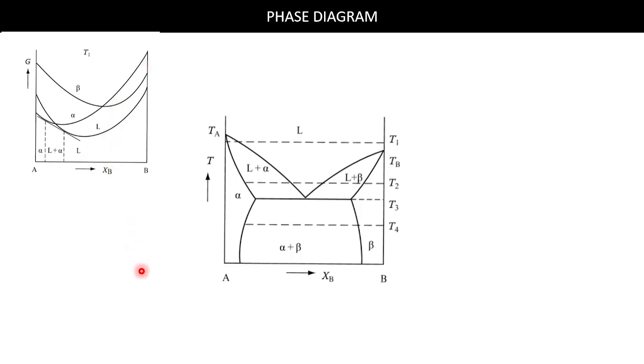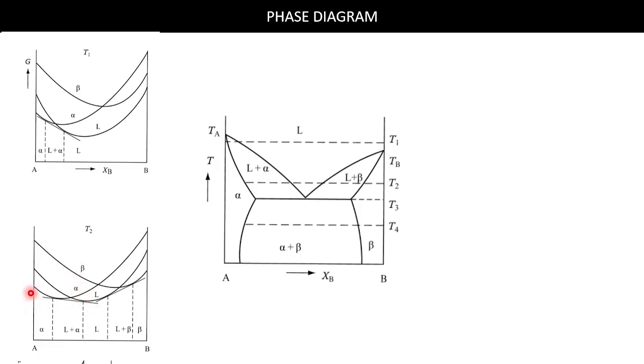Now at T2 temperature, we can see there are two zones, liquid plus alpha and liquid plus beta. So there will be two curves like this, here and here. In between, liquid will be stable, and this curve is like this, and in between we have a liquid zone. So actually what I am trying to say is there is this zone and this zone, and between them liquid is stable, okay.